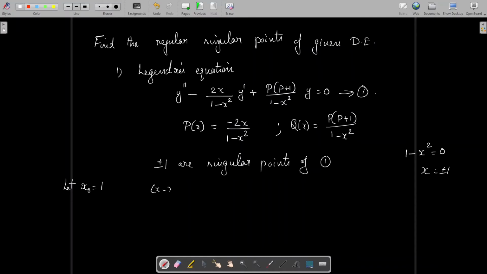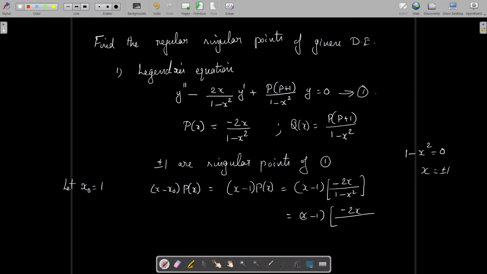And we consider x minus x naught into p of x, which is x minus 1 into p of x. So x minus 1 into p of x is minus 2x divided by 1 minus x square. Factoring the denominator, we can write this as x minus 1 into minus 2x divided by 1 square minus x square, which is 1 minus x into 1 plus x. So 1 minus x and x minus 1 cancel, and a minus 1 remains. So altogether we have 2x divided by 1 plus x.